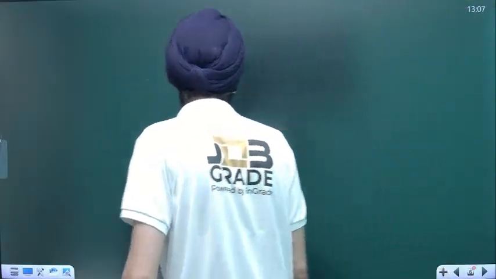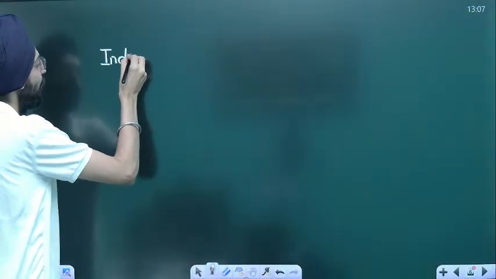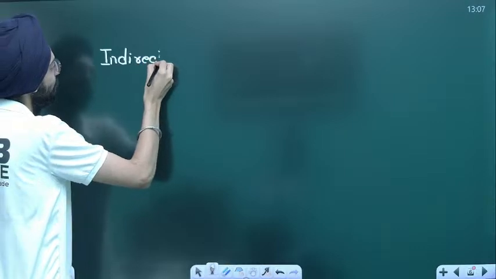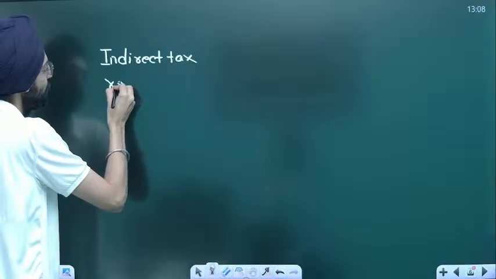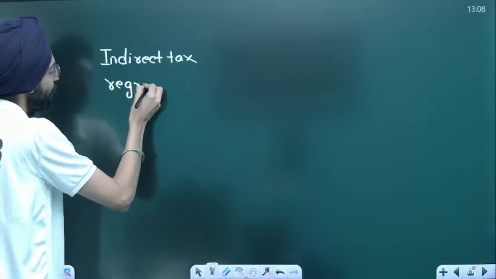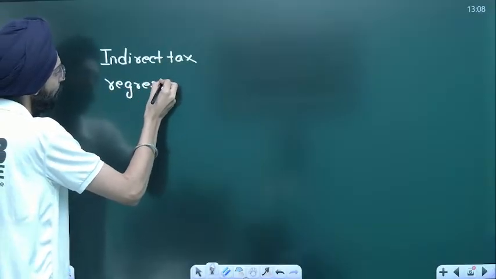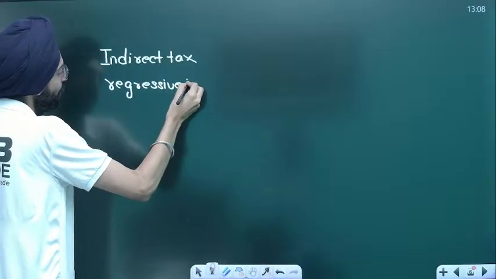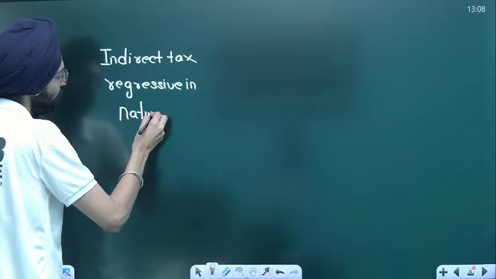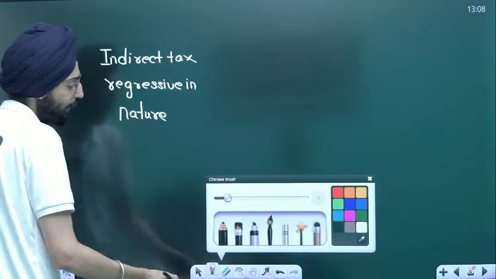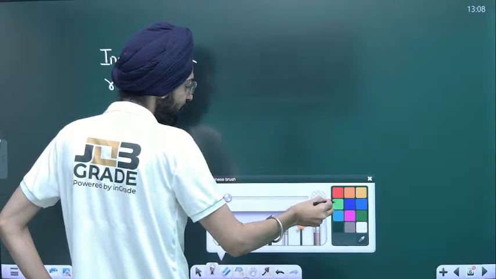Indirect taxation is regressive in nature.